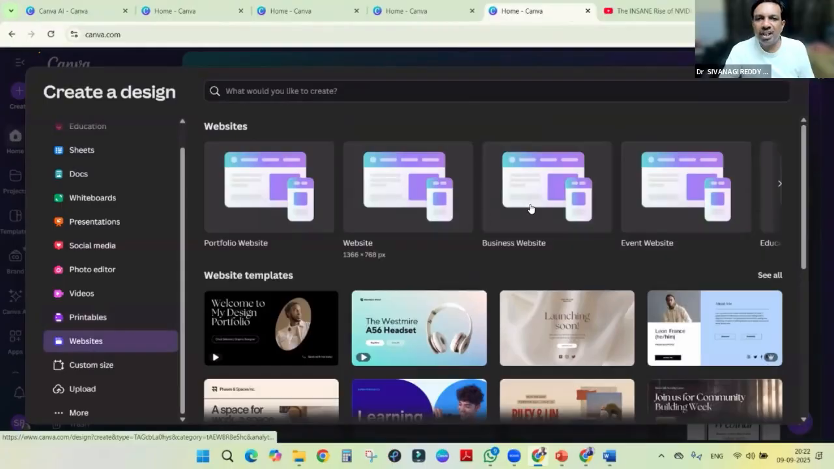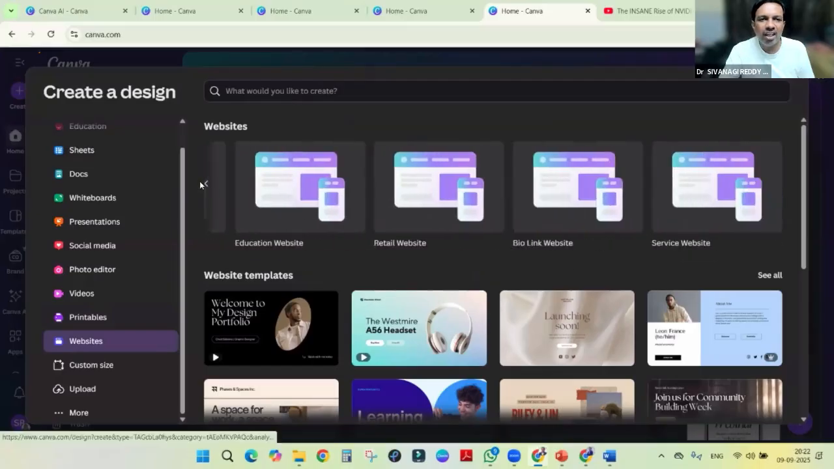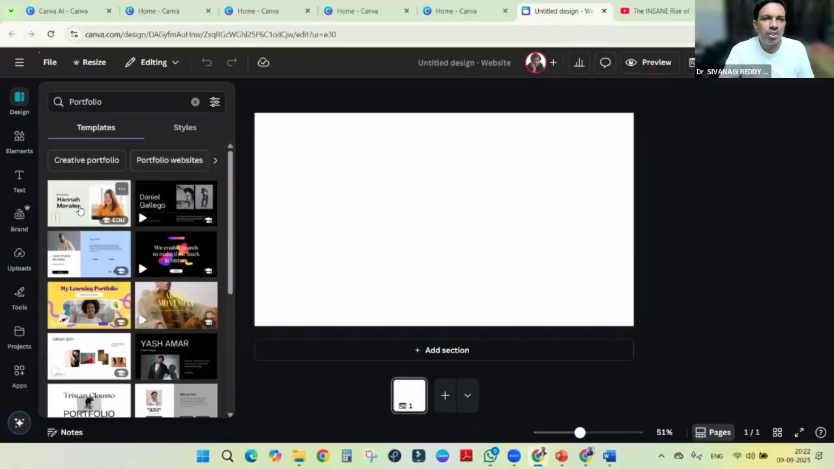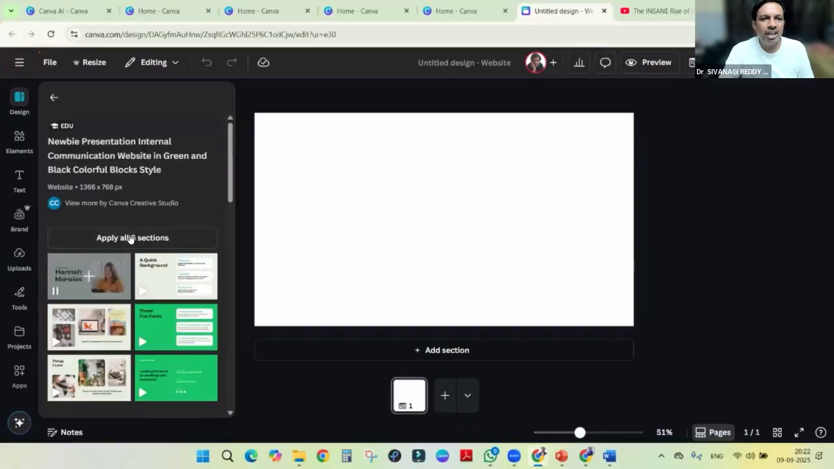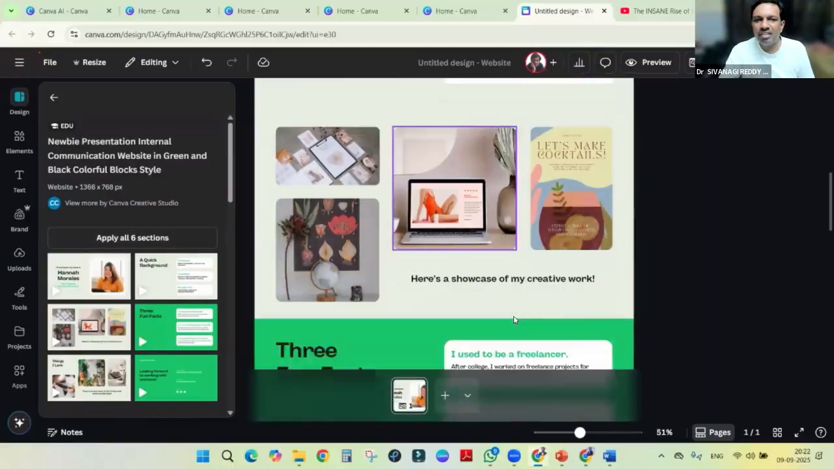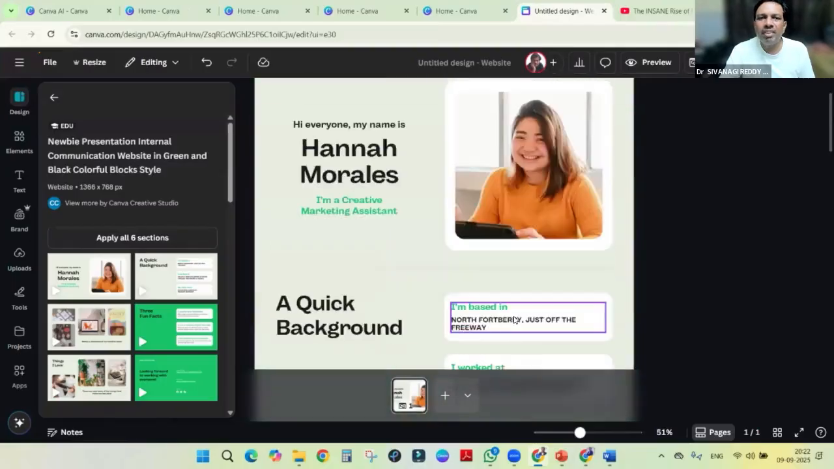Not only that one, we can create our personal websites also. Portfolio website, business website, event website, means any program we are conducting, according to that we can design it, right? So it will do almost all the things. Ready to use templates will be there, and we can use those templates and create. Once we apply all sections, it will add all.